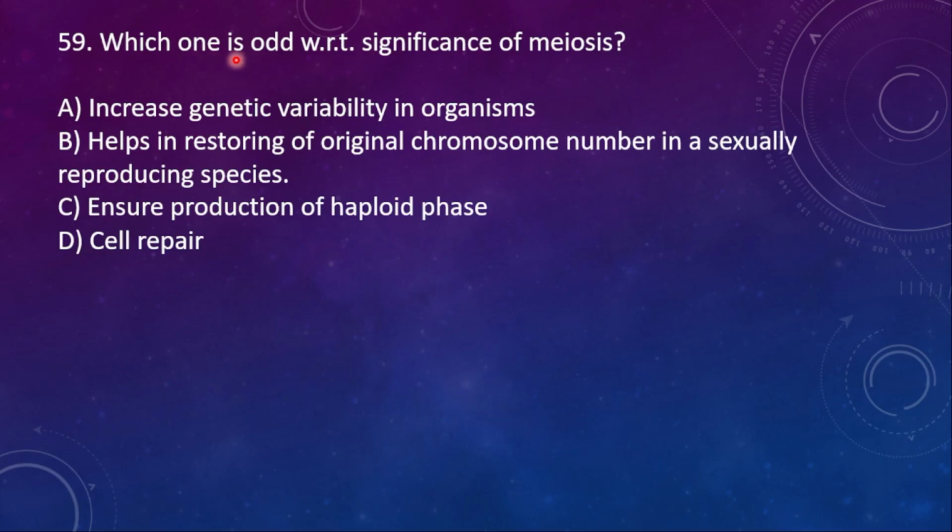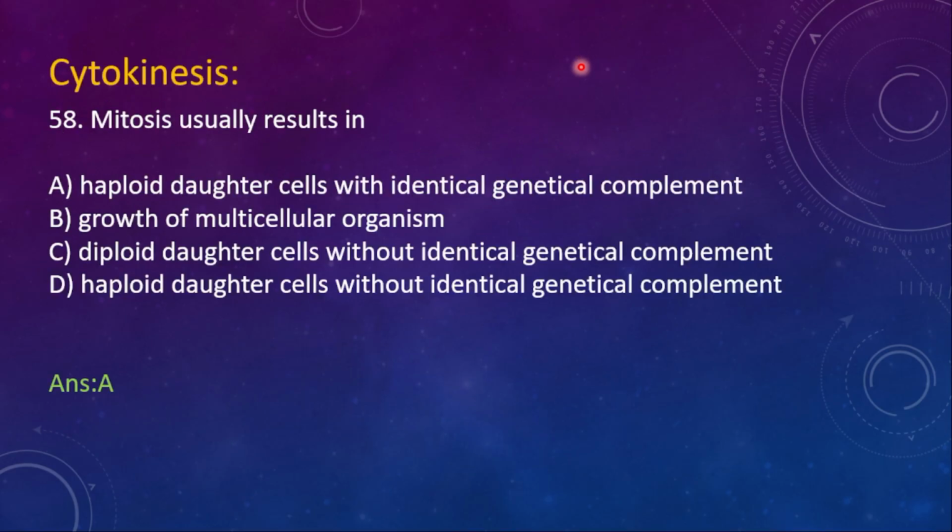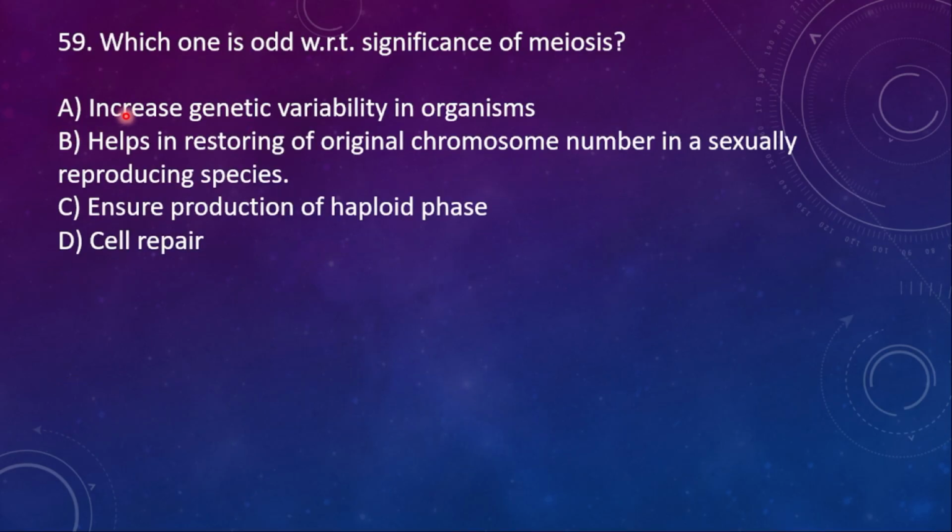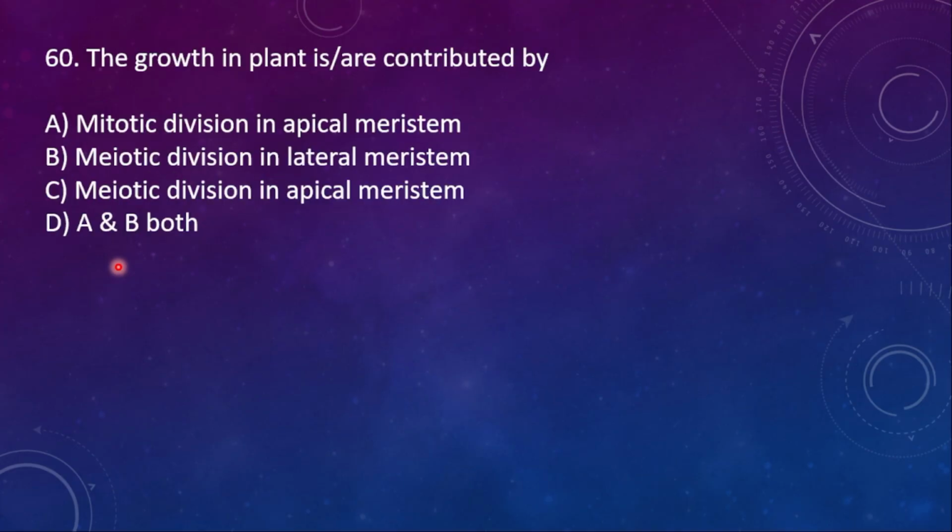59. Which one is odd with respect to significance of meiosis? Option A, increase genetic variability in organisms. B, helps in restoring of original chromosome number in a sexual reproducing species. C, ensures production of haploid phase. And then D, cell repair. So here the right option with respect to significance of meiosis is D, cell repair.